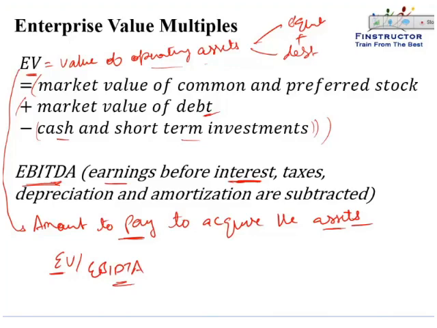So once we've computed the EV EBITDA multiple, we can use it in much the same way as we used our price-based multiples. That is, compare it with the industry average, compare it with the historical value of the asset, compare it with other assets to decide whether this asset is overvalued or undervalued. A high EV to EBITDA would imply overvaluation. A low EV to EBITDA would imply undervaluation of the asset. But please note, this is now the value of asset, not the value of equity. It is the value of equity plus the value of the net debt.